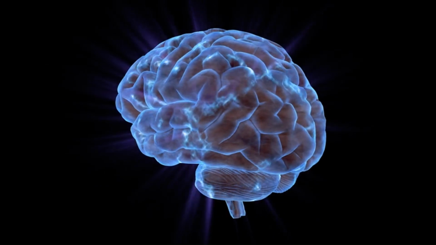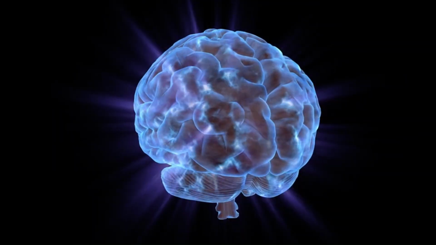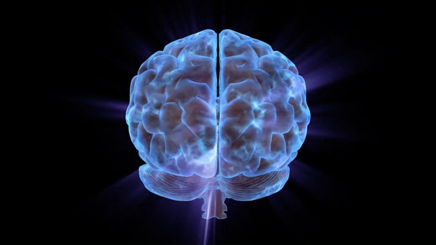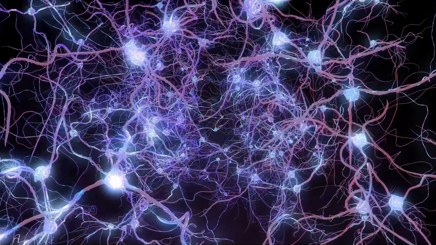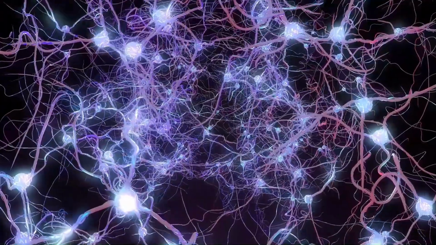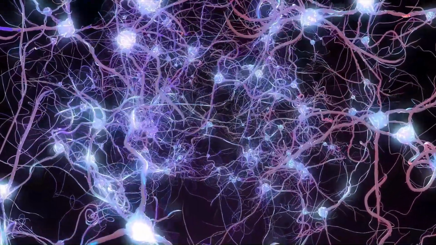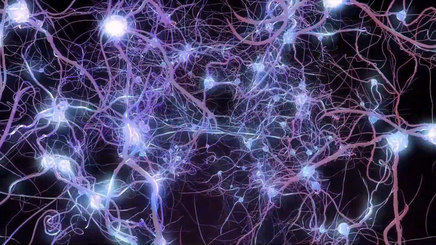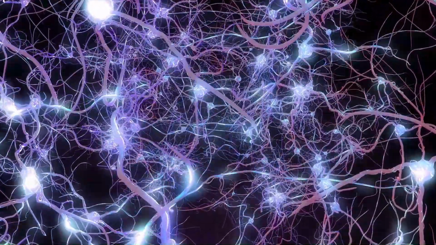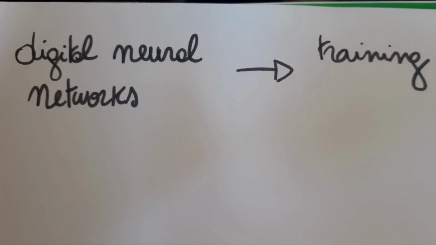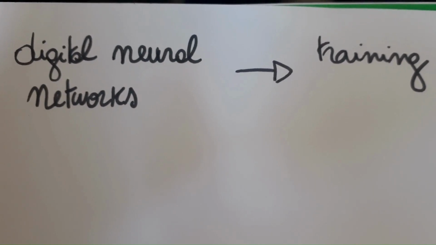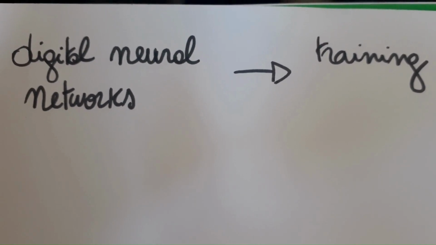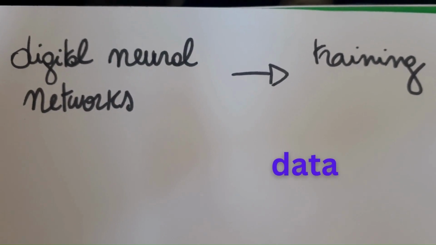Our brain is made up of a huge neural network. Scientists build a digital version of this. You can train these digital neural networks to recognize and generate videos, images, or text. But why can't everyone do this? Because it requires a huge amount of data.